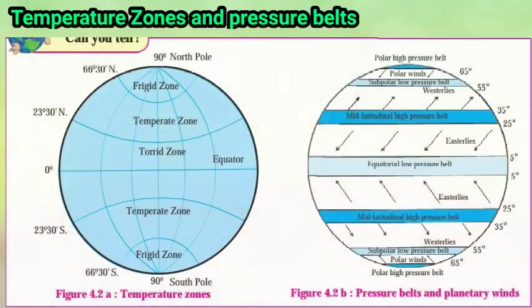Children, you had learned last year in class 6 the unequal distribution of heat from the sun in some temperature zones on earth's surface.